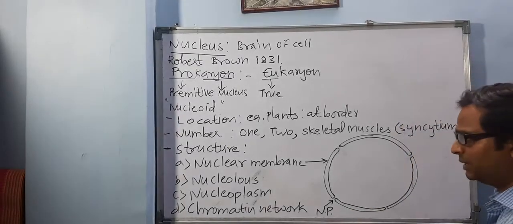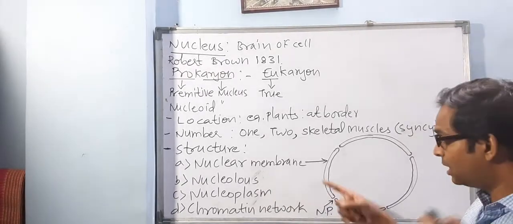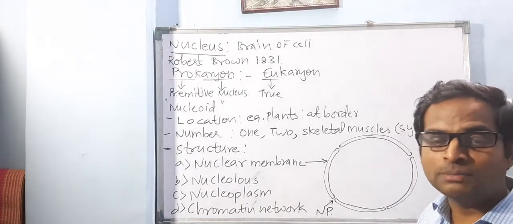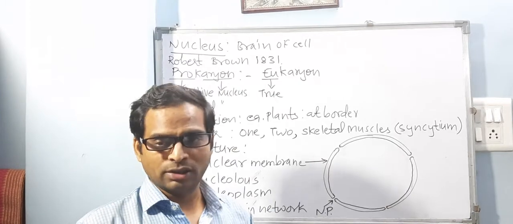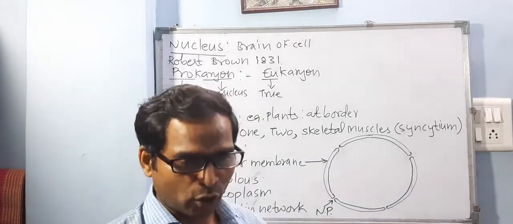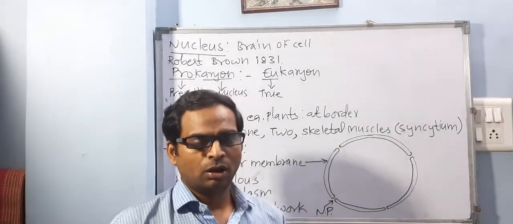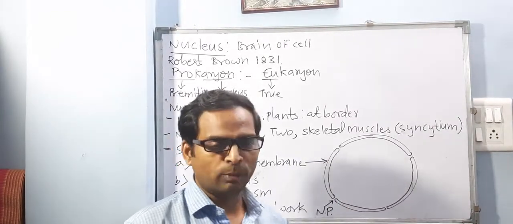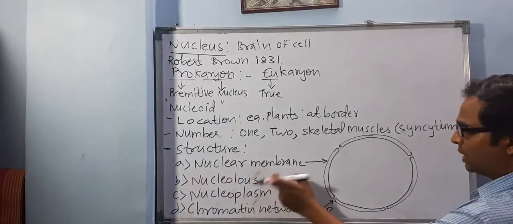Now coming to the second part. Remember that the outer membrane of the nuclear membrane supports some cell organelles. What does it support? It supports that network-like structure, the endoplasmic reticulum. Very good. It supports the endoplasmic reticulum, mainly, which is attached to this nucleus. Exactly. Now coming to the second part, nucleolus.